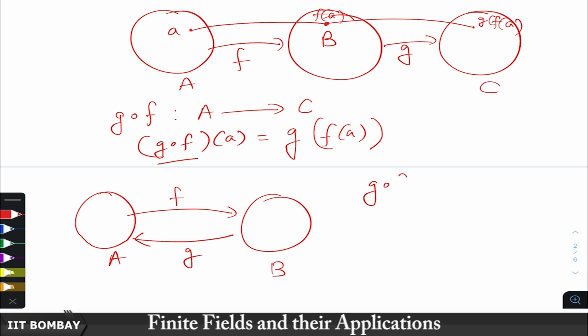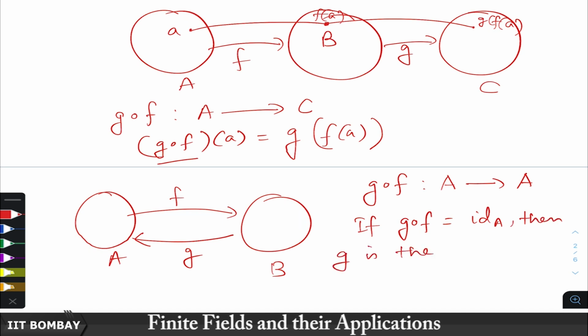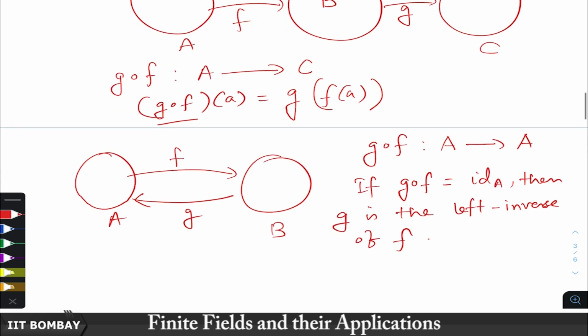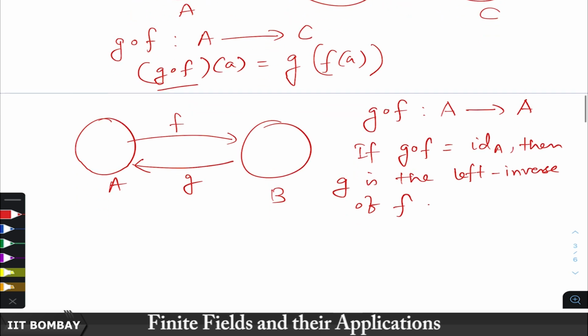So, G composition F, it is a map from A to A, and if this map is identity map, if G composition F is the identity map of A, then G is called the left inverse of F, and F is called the right inverse of G. Okay.